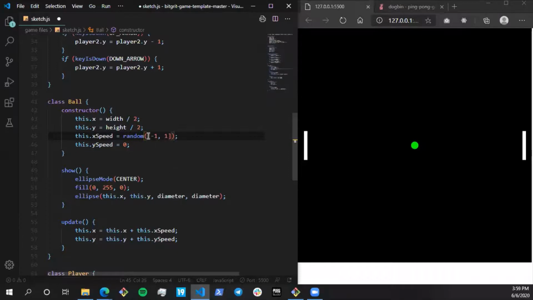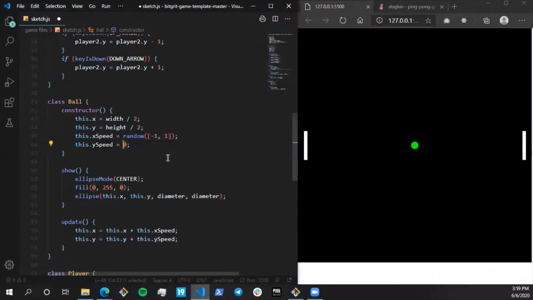As you can see, there's an array which has two elements, -1 or 1. I've passed that as a parameter to random, which is going to randomly select if the X speed is -1 or 1. I've kept the Y speed 0 for now.